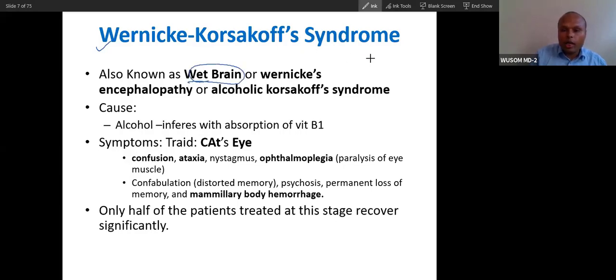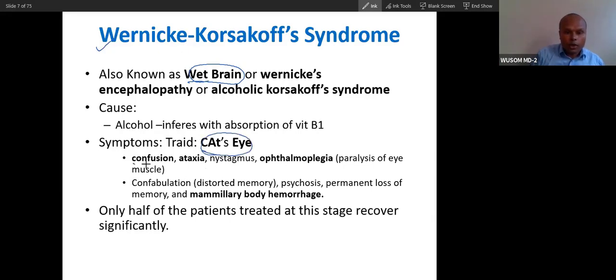So Wernicke-Korsakoff is related more to the brain, and it is also called Wernicke-Korsakoff encephalopathy. Alcohol causes brain damage, and because of vitamin B1 deficiency in chronic alcohol use, it will cause problems to the brain. There are 3, cat's eye. You can remember Wernicke-Korsakoff through cat's eye.